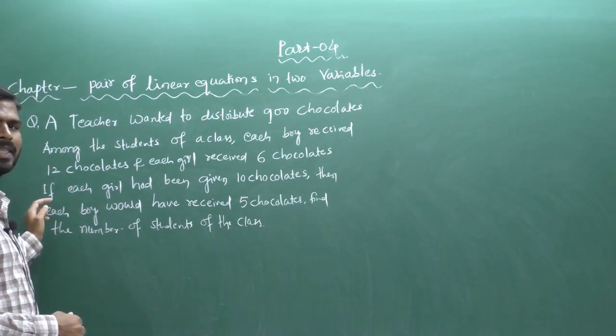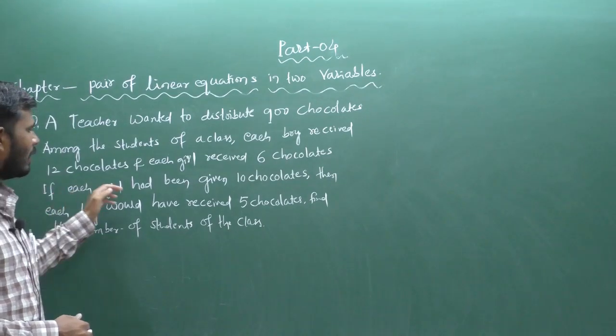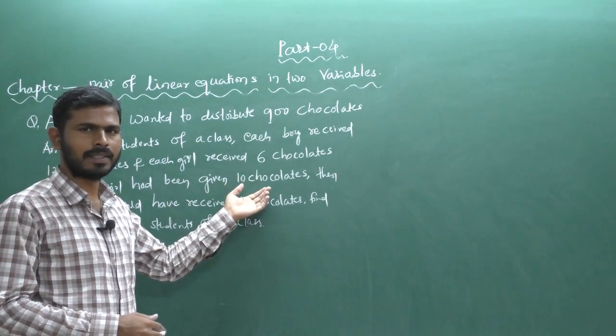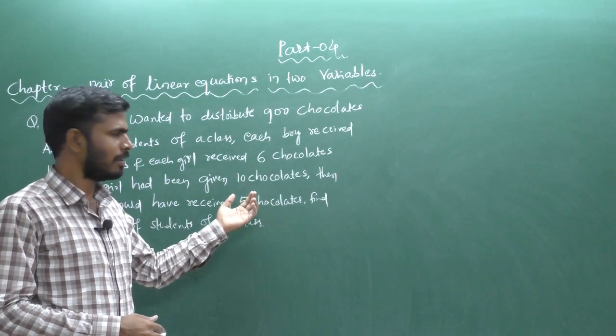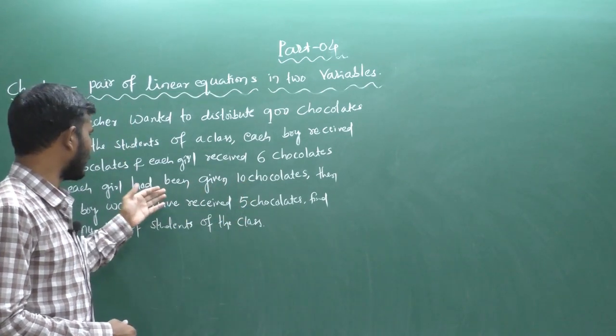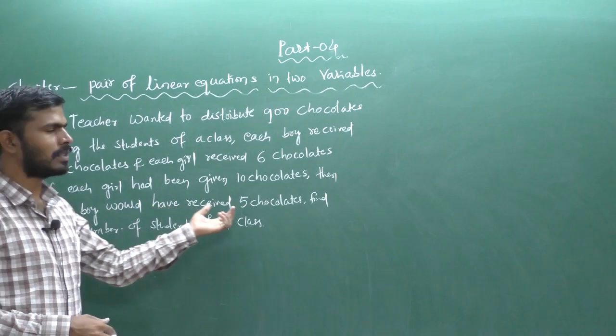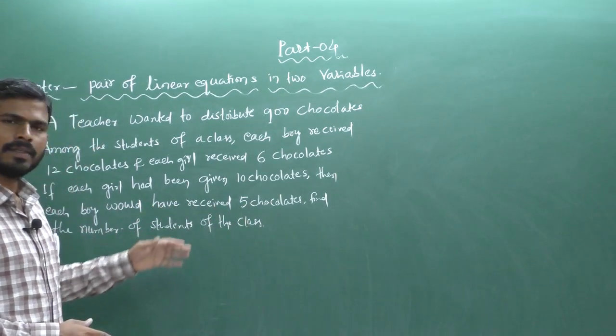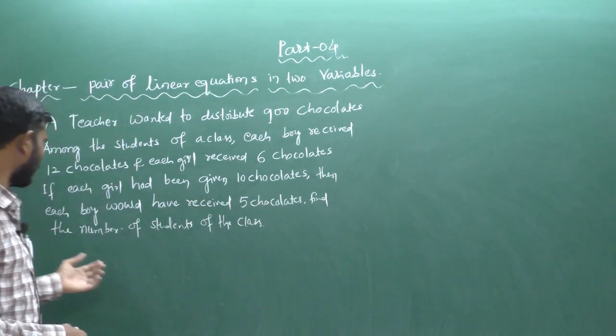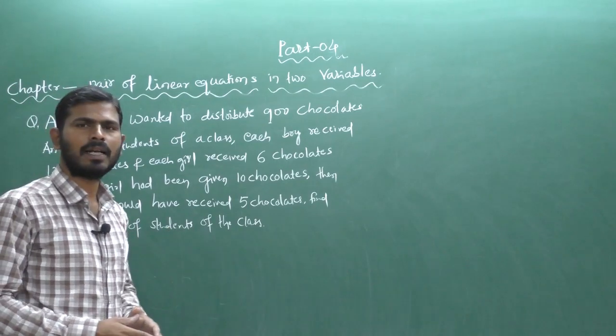Next, the second condition is given. If each girl had been given 10 chocolates, then each boy would have received 5 chocolates. This is the second condition. So how do we find the number of students in the class?